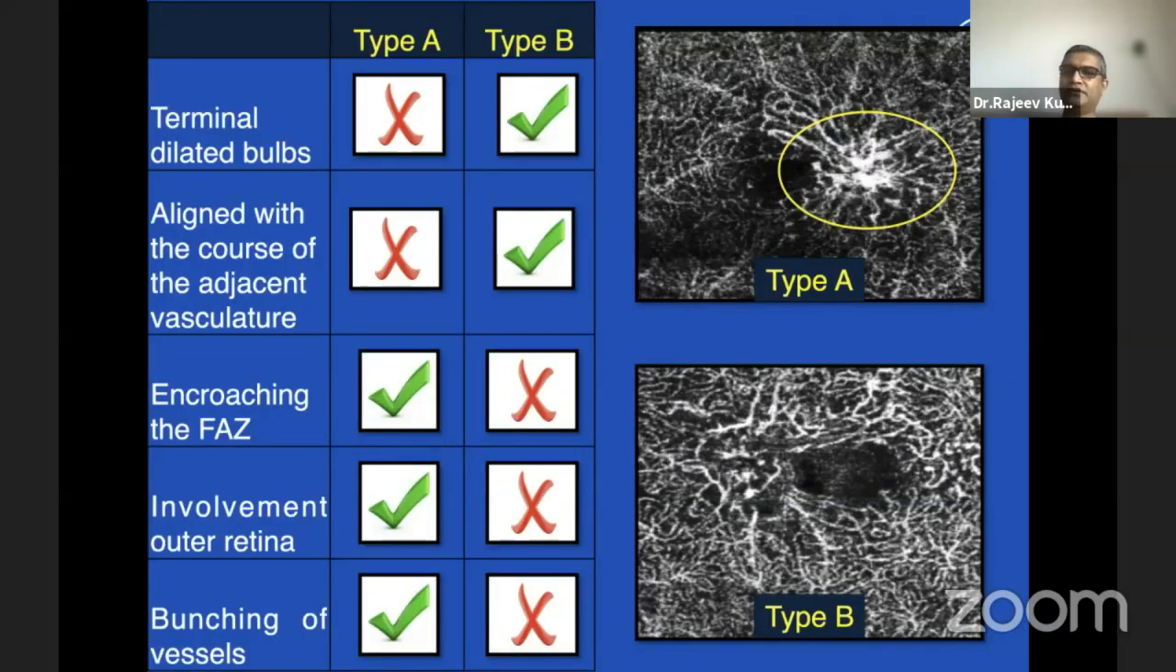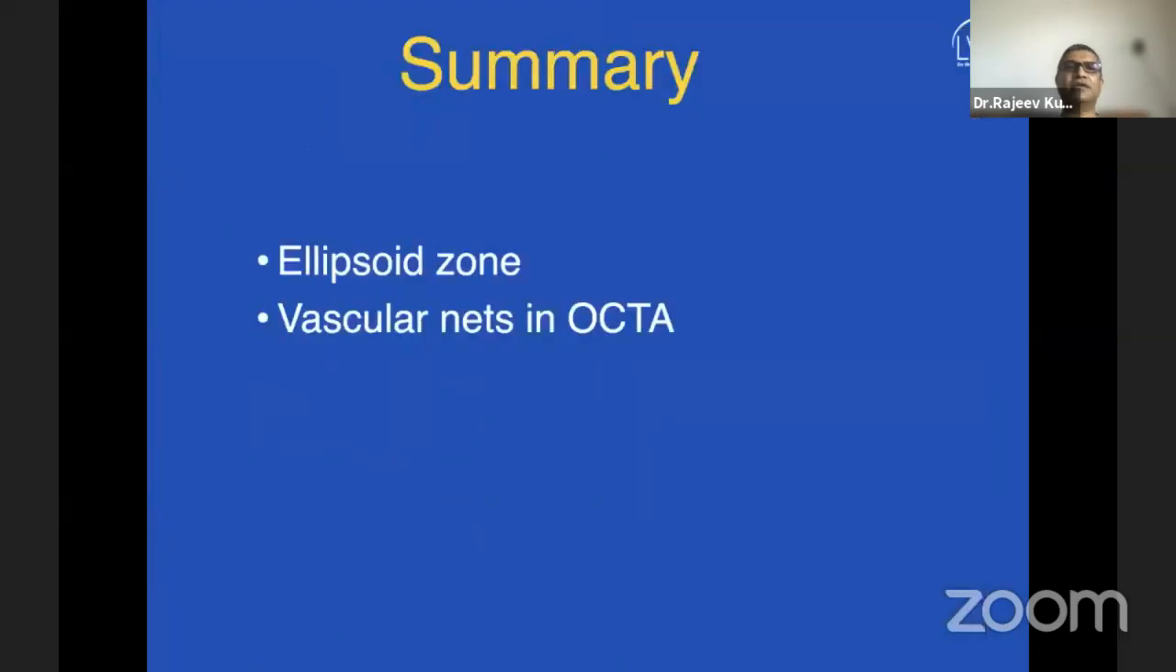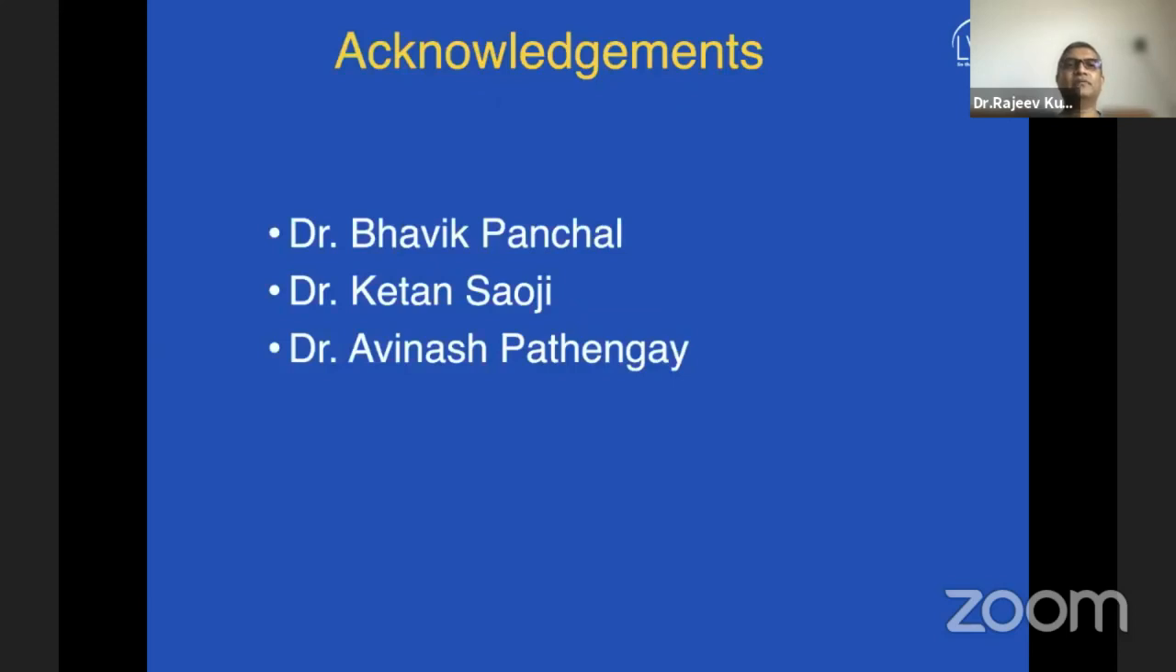When they looked at it, type A is the one which had shown a better prognosis, at least to a certain extent, with improvement on anti-VEGF in these patients. So that's another area where we can look. In summary, I would say ellipsoid zone is still the best biomarker for macular telangiectasia. The vascular nets is still an area where we need further studies to identify whether we can make a difference or not. So that's in short, and most of the slides or images were given to me by Bhavik, Ketan, and Ravinash, and thanks to them.